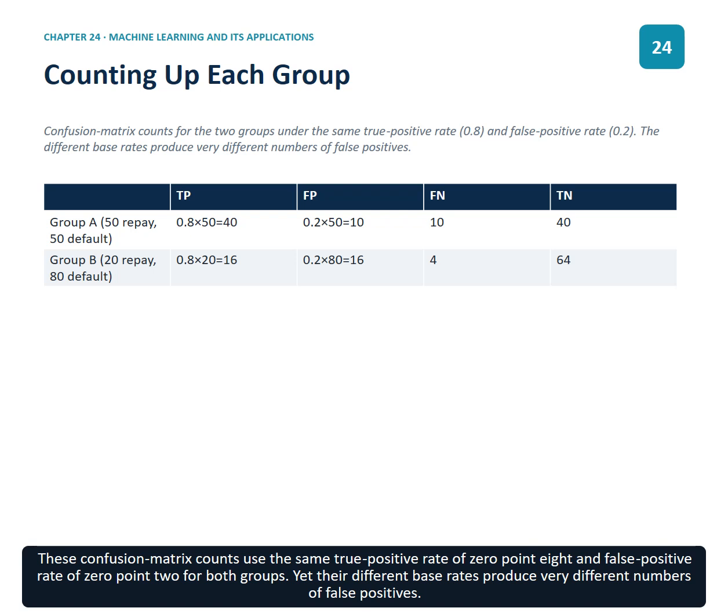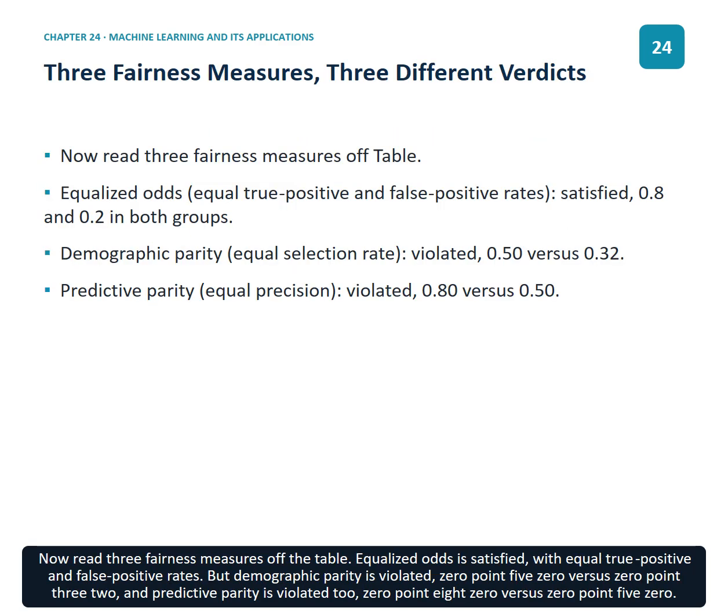Yet their different base rates produce very different numbers of false positives. Now read three fairness measures off the table. Equalized odds is satisfied with equal true positive and false positive rates, but demographic parity is violated, 0.50 versus 0.32, and predictive parity is violated too, 0.80 versus 0.50.